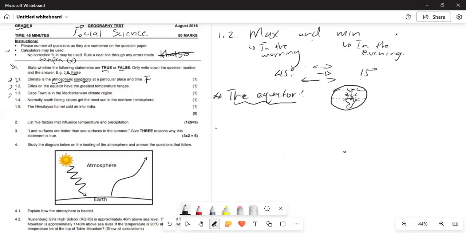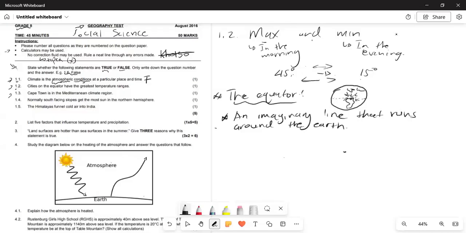So cities near the equator usually have very small temperature ranges because the sun shines directly. So at the equator, let's first start there. Remember, an equator is an imaginary line that runs around the earth.